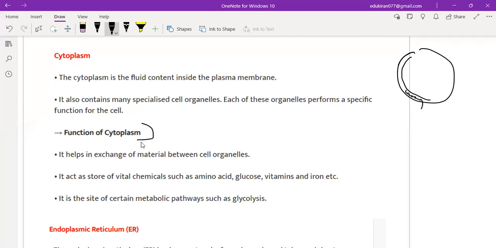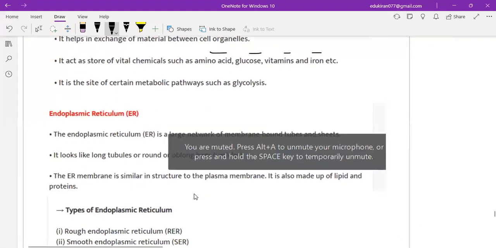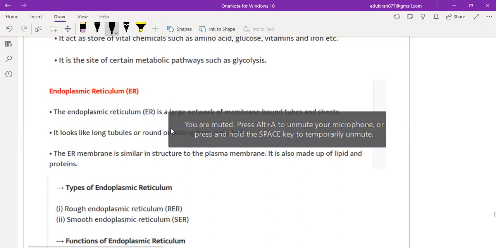So what are the functions? It helps in exchange of material between cell organelles. It acts as a store of vital chemicals such as amino acids, glucose, vitamins, iron. It is the site of certain metabolic pathways such as glycolysis. Okay. Now coming to the next one.